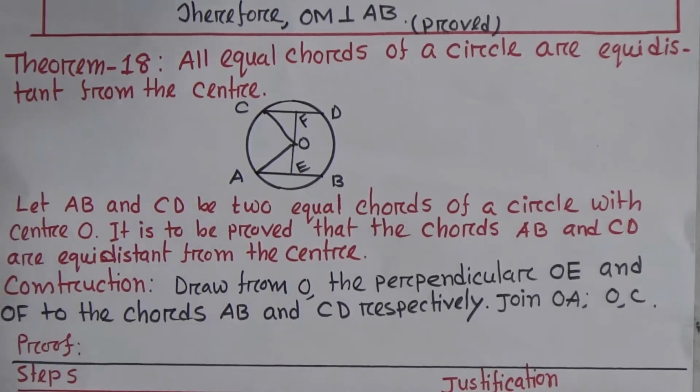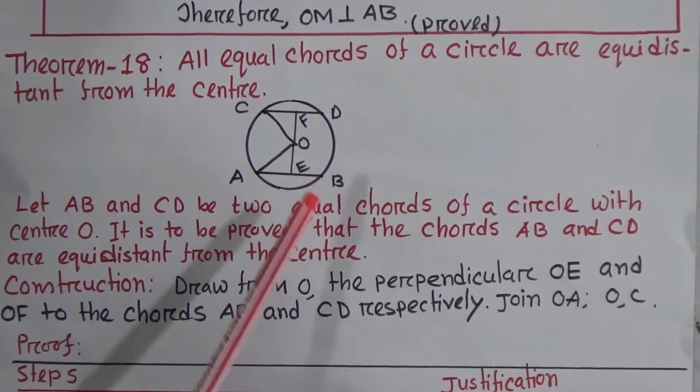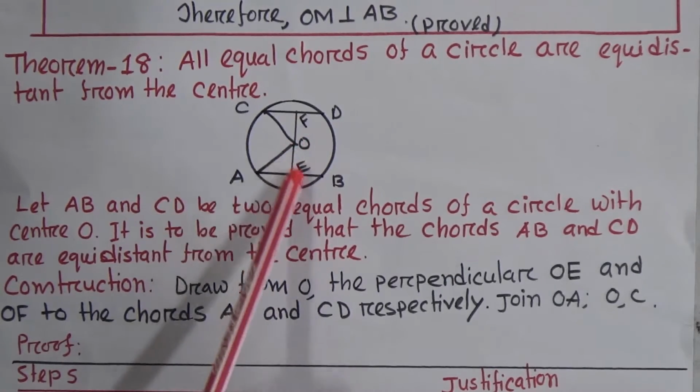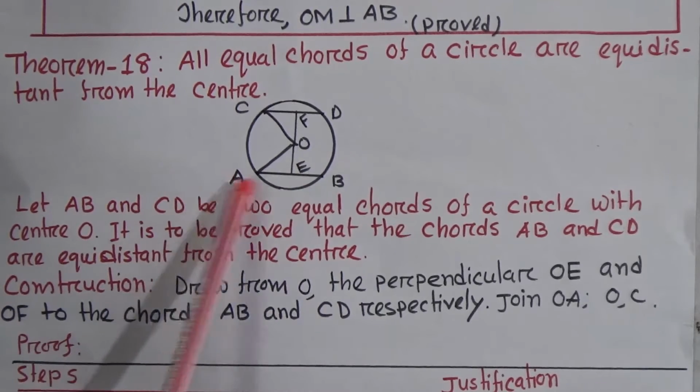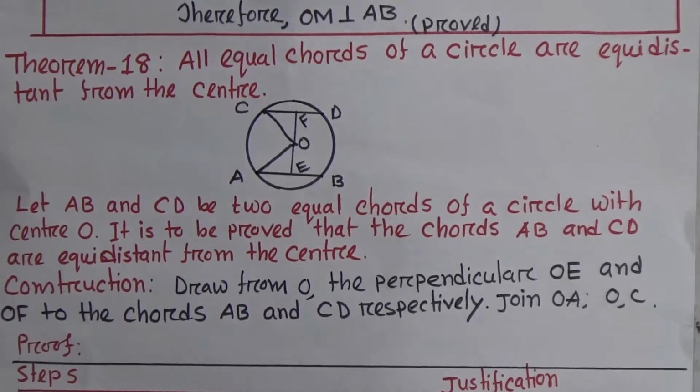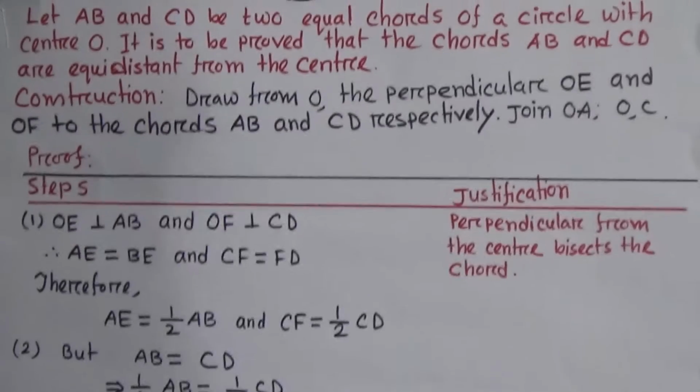We know how we can say that. As we know OE is perpendicular to AB, then we can say AE equals BE. How? Look, perpendiculars from the center bisect the chord.